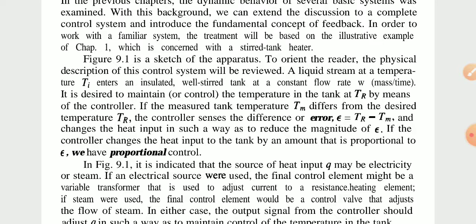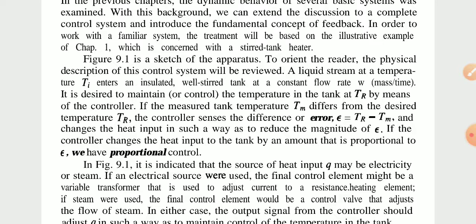Okay, if Tm differs from the desired temperature Tr, the controller computes the difference or error E, which is equal to Tr minus Tm. Okay, Tr is the desired temperature and Tm is the measured temperature. The difference, the error E, is equal to Tr minus Tm, and the controller changes the heater input in such a way as to reduce the magnitude of E.